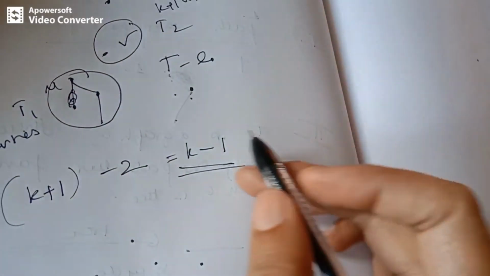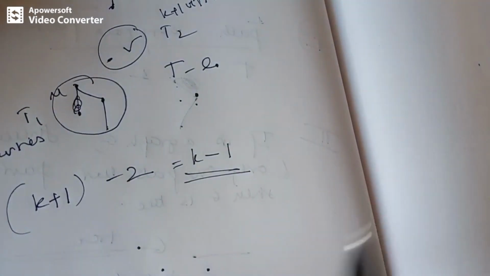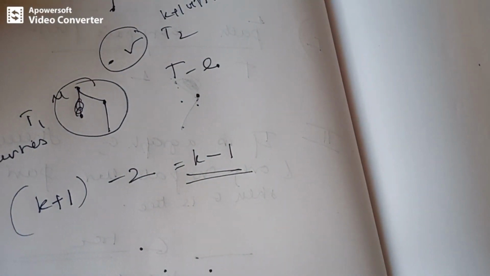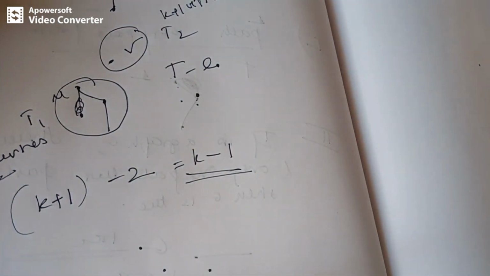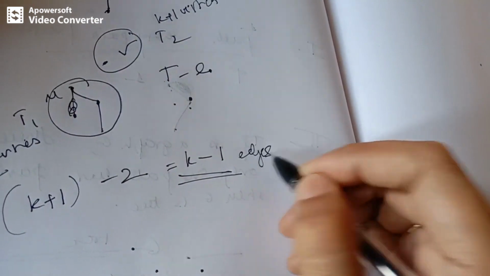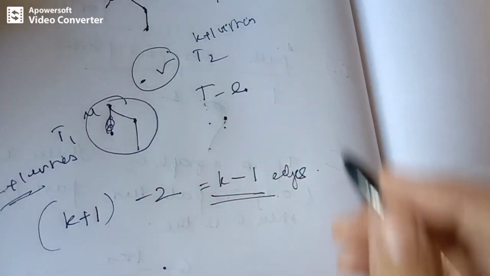That means, since we are removing one edge, the total number of edges will be k minus 1. So for k plus 1 vertices, we have k minus 1 edges, taken from these two trees.